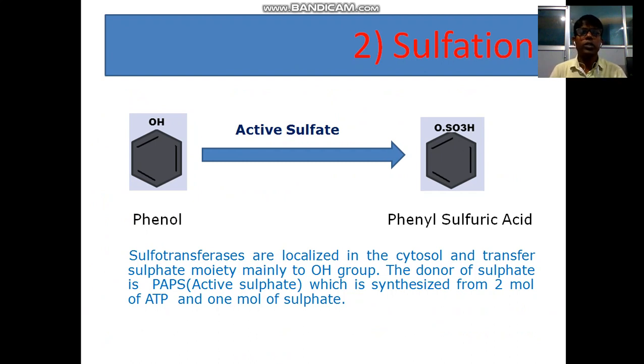Phenol is sulfated into phenyl sulfuric acid. Sulfotransferases are localized in the cytosol and transfer the sulfate moiety mainly to hydroxy groups. The donor of sulfate is PAPS, which is synthesized from 2 molecules of ATP and 1 molecule of sulfate.